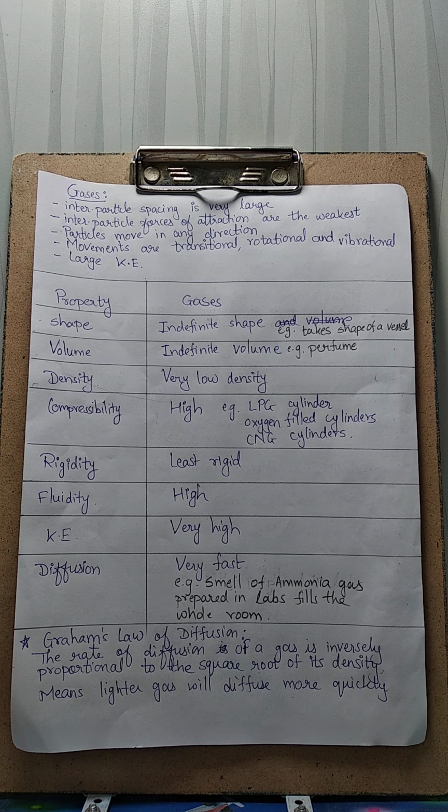For example, if we talk about perfume, then if we spray a perfume in a room, within a few minutes we can smell the perfume in the entire room, in the entire volume of the room. It means gases do not have definite volume. If we spray the perfume in a small room, then within a room that smell will remain. But if it is a large room, then the same perfume particles will travel larger distances and will occupy the entire volume of the room.